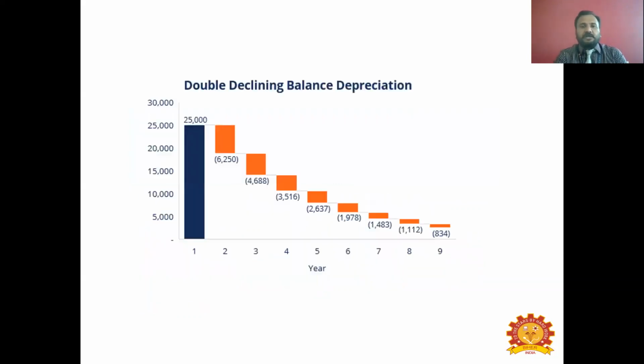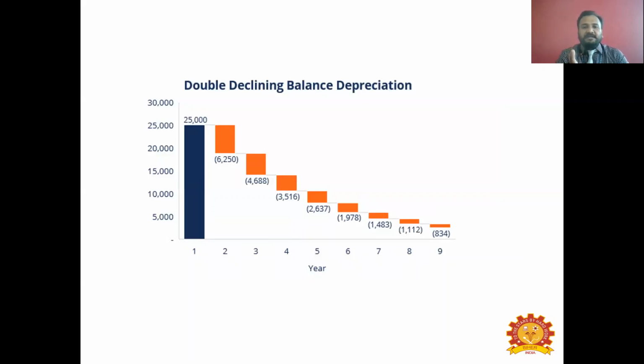And there is another method called the double declining balance depreciation method. Here also, the value of the actual asset is 25,000 at the start of the first year. That is the actual purchase price of the asset, the price at which it was purchased. After 1 year of usage, there will be a 6,250 rupees depreciation, a reduction in its value.